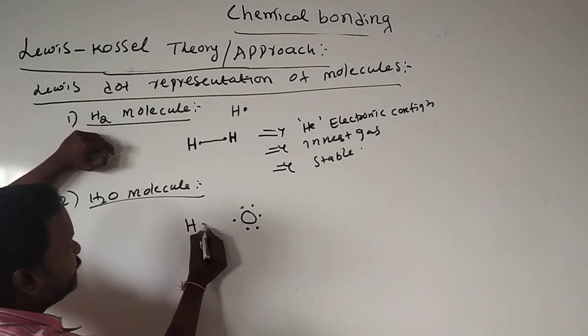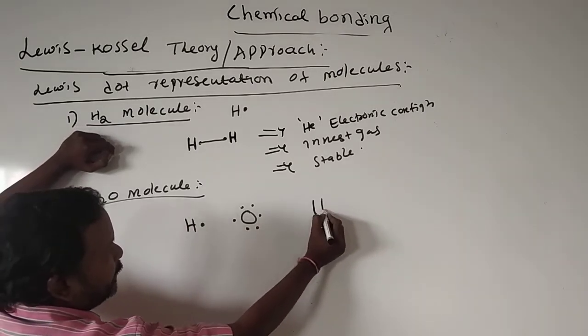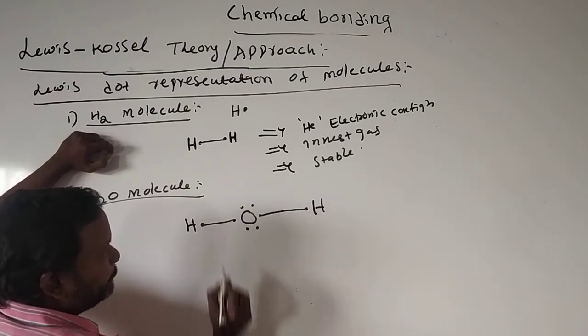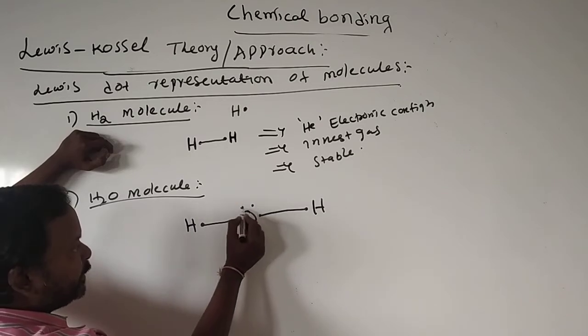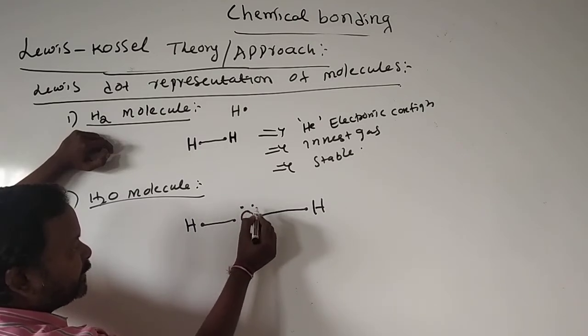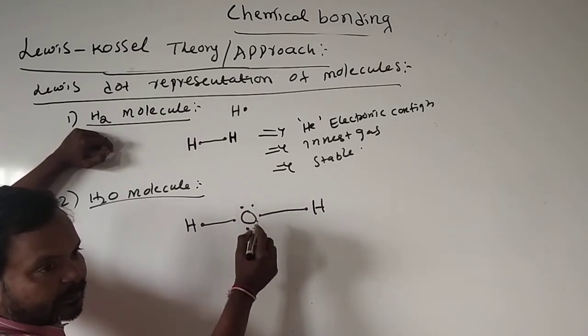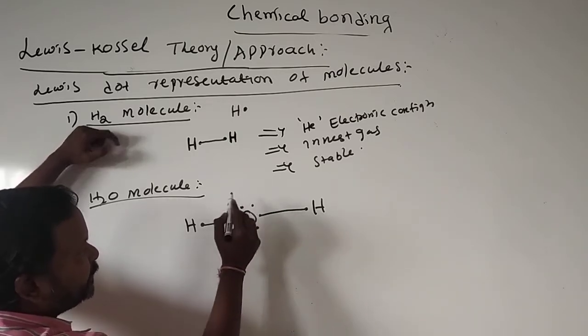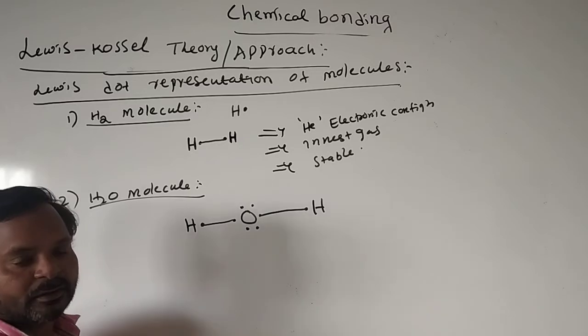Here H with a dot, H with a dot. The lone pairs, the non-bonding electrons which are not involved in the reaction, are shown only with dots, the remaining as usual.